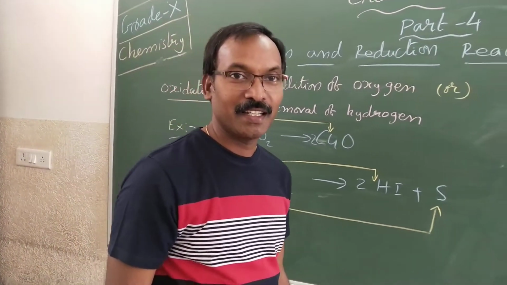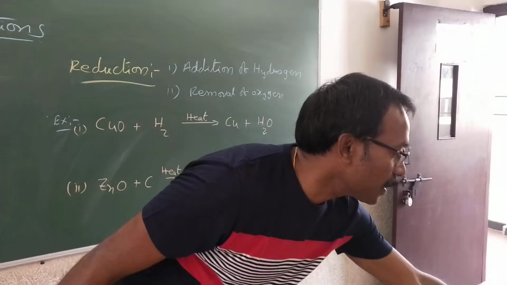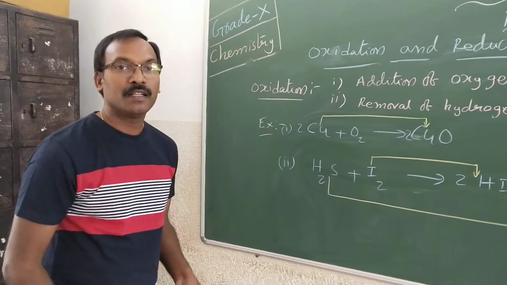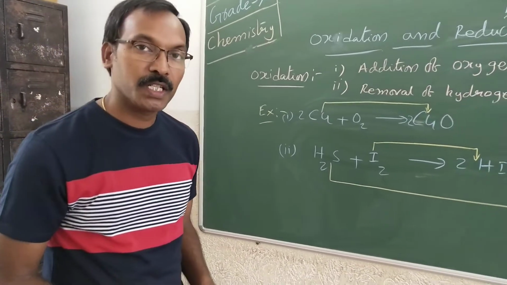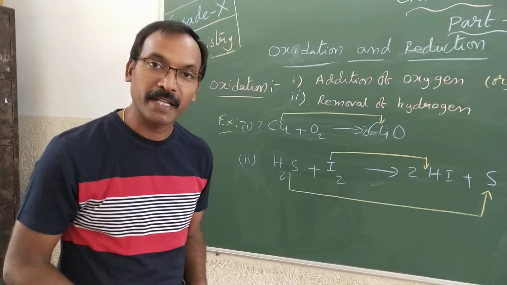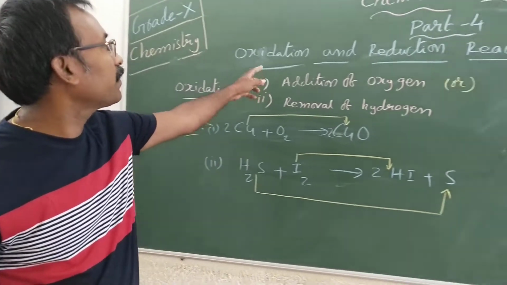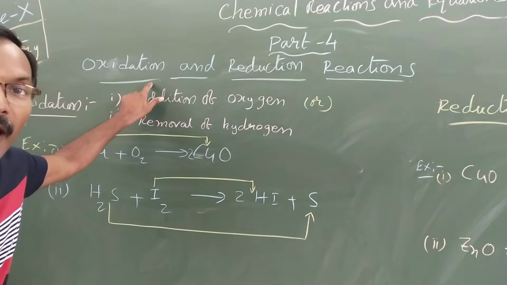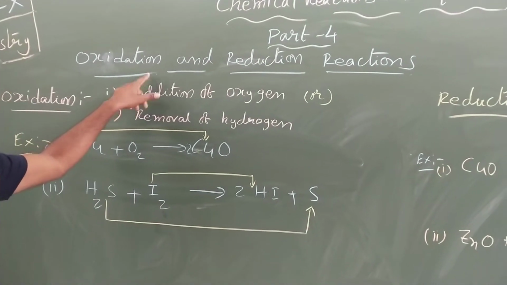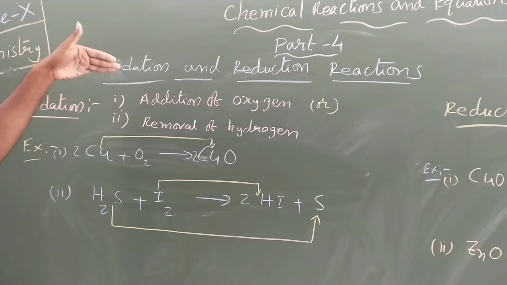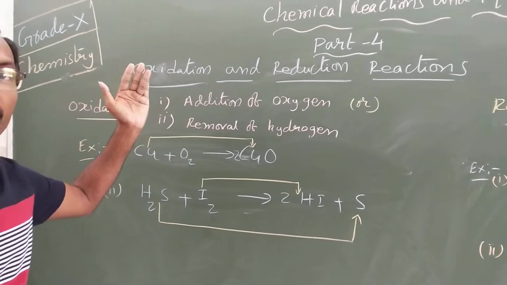Yes, children. In the previous classes, we learned about different types of reactions. Those are chemical combination reaction, decomposition reaction, displacement reaction, and double displacement reaction. In some of the books, they added even this one as one of the 5 types of chemical reactions they mentioned. It can be included, but it is in every chemical reaction. The 4 types we are having, those can be segregated.